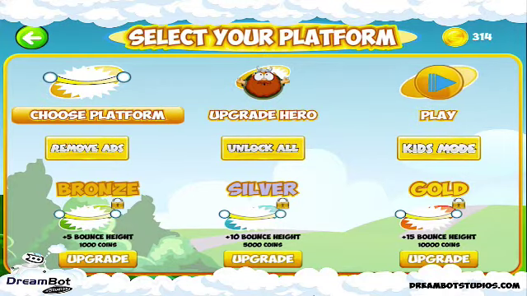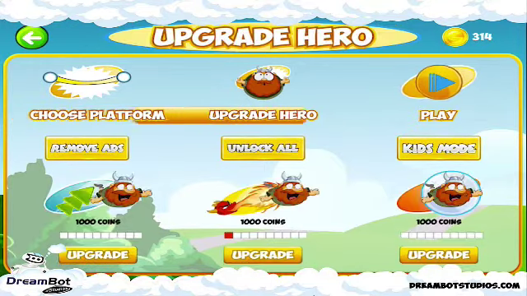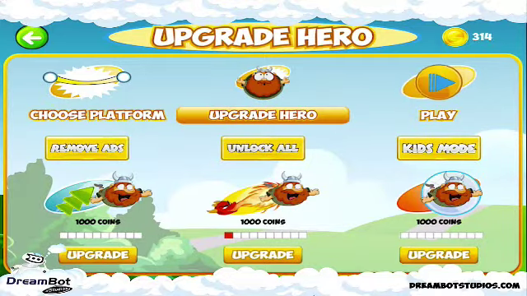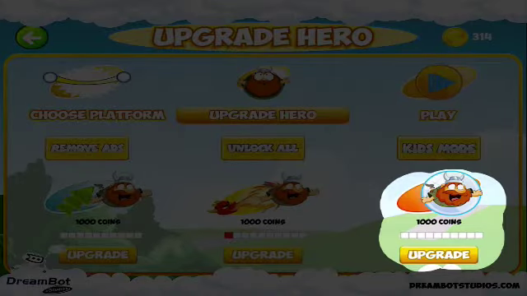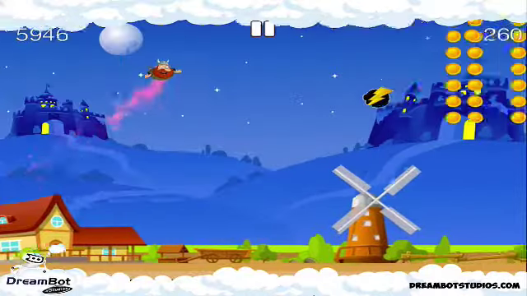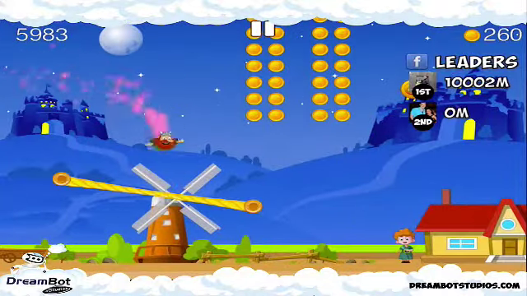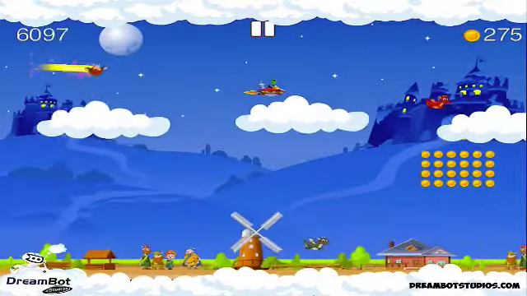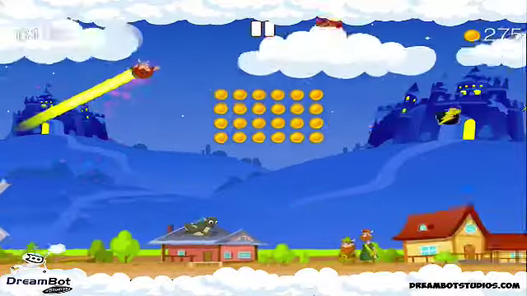There's multiple platforms that they can select. And if players want to reach bonus stuff higher in the air, they need to pay more or purchase some upgrades. Then we have the hero upgrades menu, and this is where players can boost up their hero. This is how they attach the emotional connection to their hero. And this also allows players to increase the Dragon Flame boost distance, and also allows them to increase the amount of time the bubble shield stays active, which are some cool power-ups, and many other cool stuff. Now, when you get this source code, you as the developer win either way, because either gamers are going to earn coins because they're playing more, which increases your retention, or they're going to buy them using in-app purchases, which means more money in your pocket.